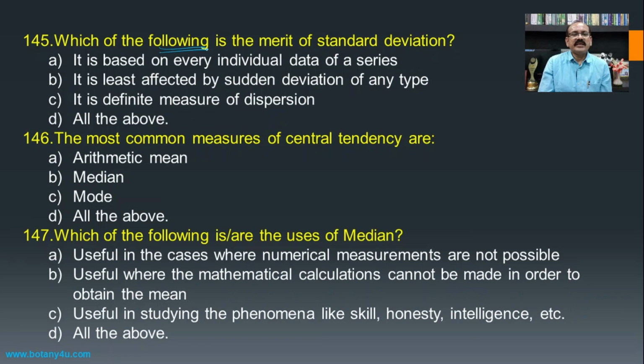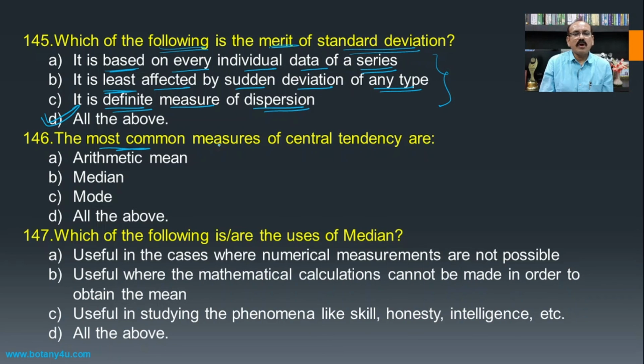Which of the following is the merit of standard deviation? It is based on every individual data of a series, correct. It is least affected by sudden deviation of any type, correct. It is a definite measure of the dispersion, this is also correct. Hence all these three are the merits of standard deviation, and all the above becomes the answer for this question.